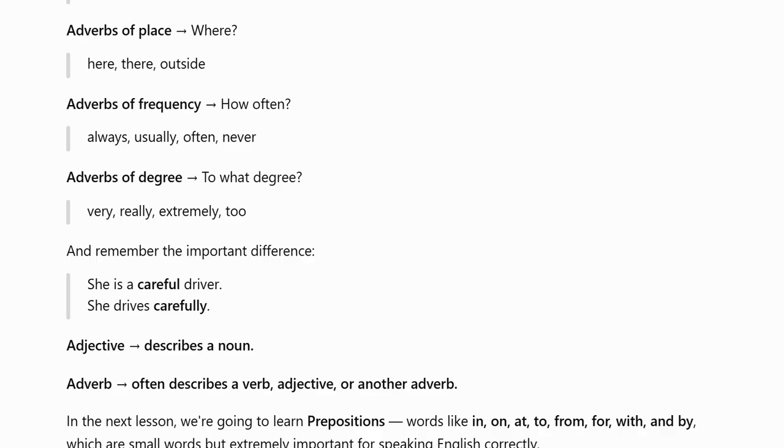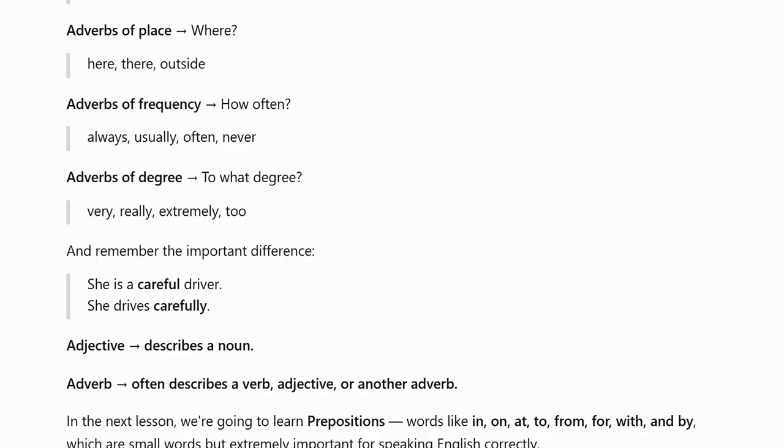And remember the important difference. She is a careful driver. She drives carefully. An adjective describes a noun. An adverb often describes a verb, an adjective, or another adverb.